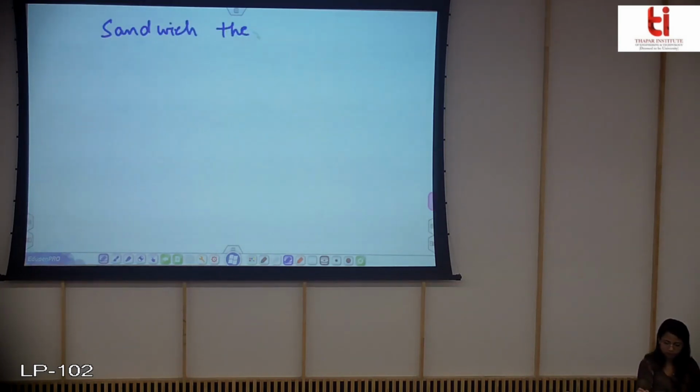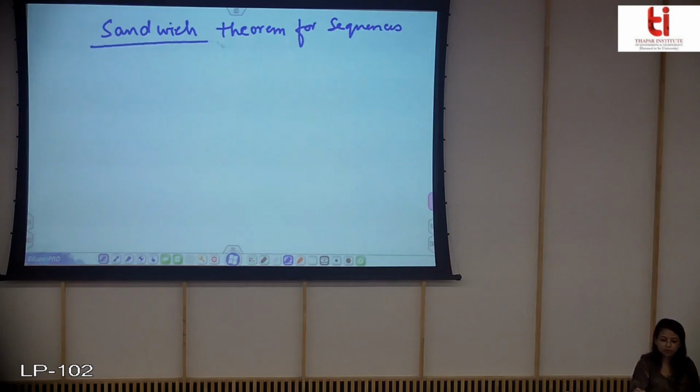Okay, so now we will again do an important theorem to find out the limit of a sequence easily. This is called the sandwich theorem for sequences. So let us look at the statement.